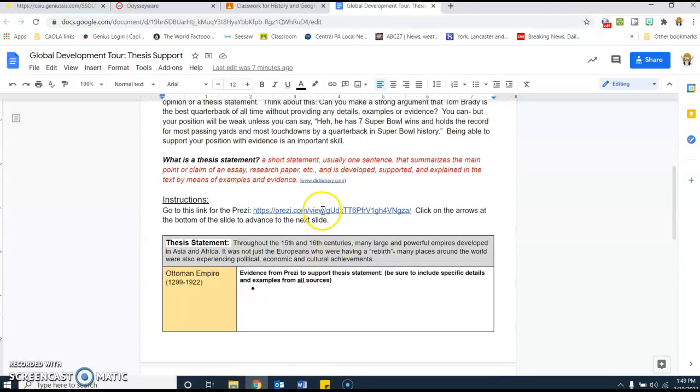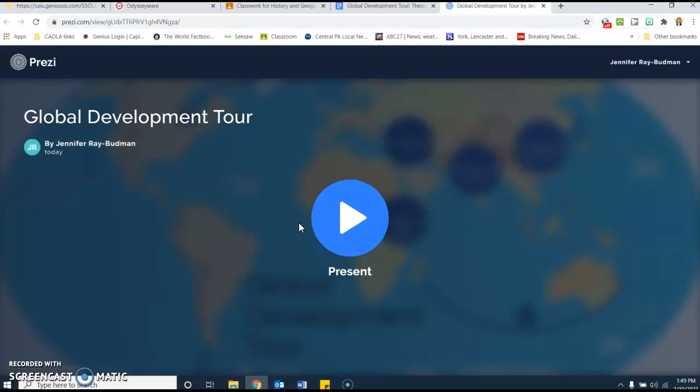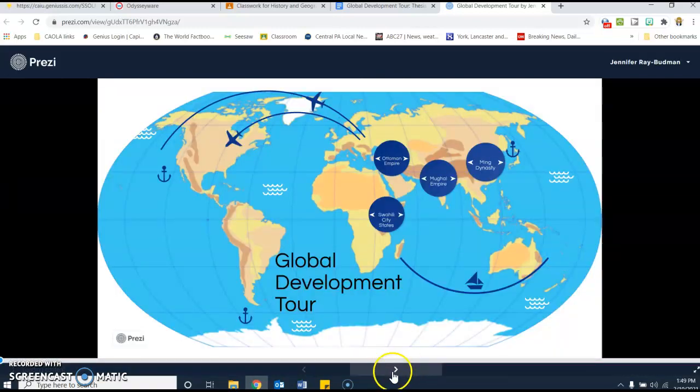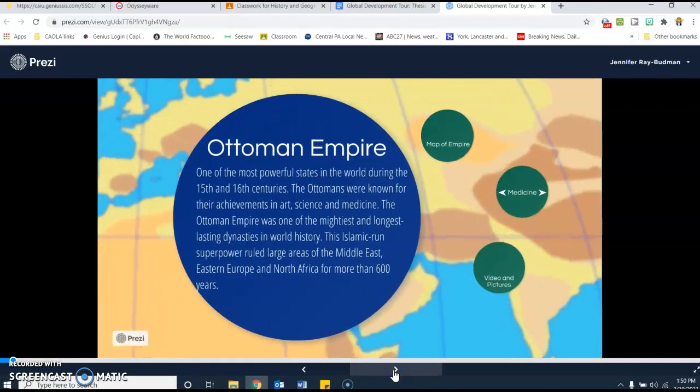What you will use for this is this Prezi. So you will either click on this link, or you can click on the link on Google Classroom, and it will redirect you to this Prezi. And then you will click here on Present. And what you should use is, as the Prezi advances, you'll see down here at the bottom, there are arrows. You can click on here, but I would not suggest it because it gets very confusing. So it's easier if you just use the little arrow down here, and when you click on the arrow, it's going to take you to the first part of your table.